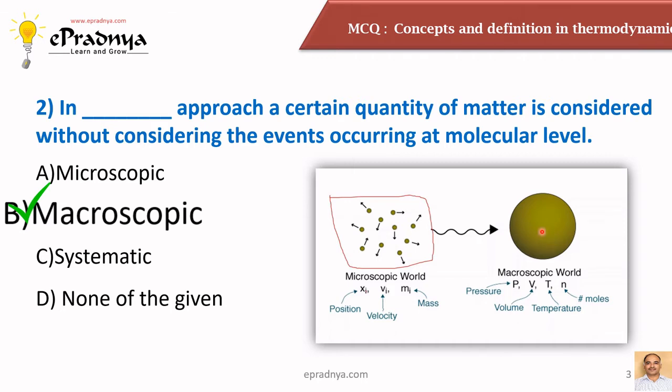For example, if we consider a container in which boiling water is placed, if we insert a thermometer in it, then the temperature indicated by that thermometer will be the average temperature of all the molecules present in that container. This approach is called the macroscopic approach.